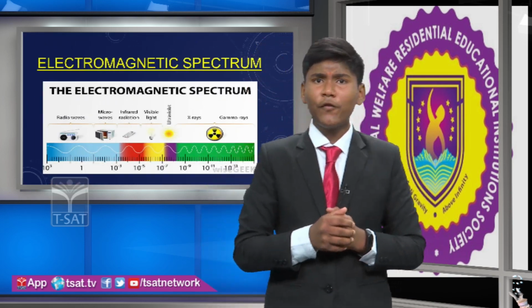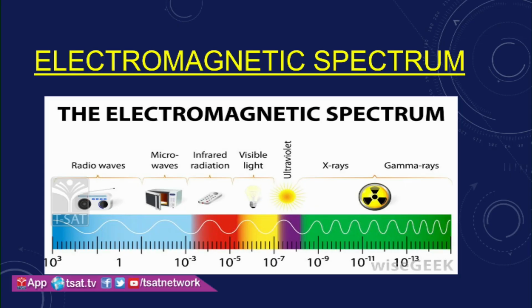See friends, before converting in the radio, we should learn a small concept called the electromagnetic spectrum. The electromagnetic spectrum tells us the group of waves or group of frequencies which are traveling through space. Every equipment and every object has different forms and types of waves.